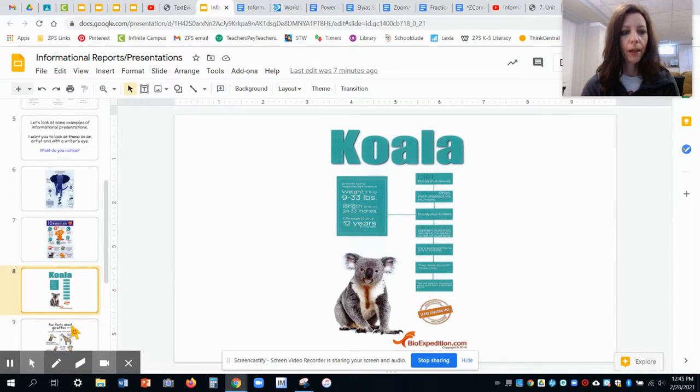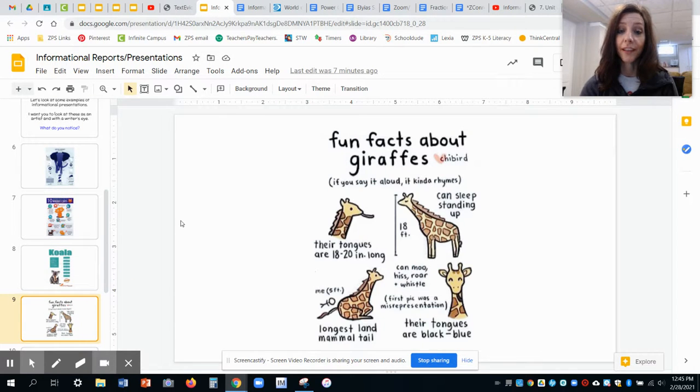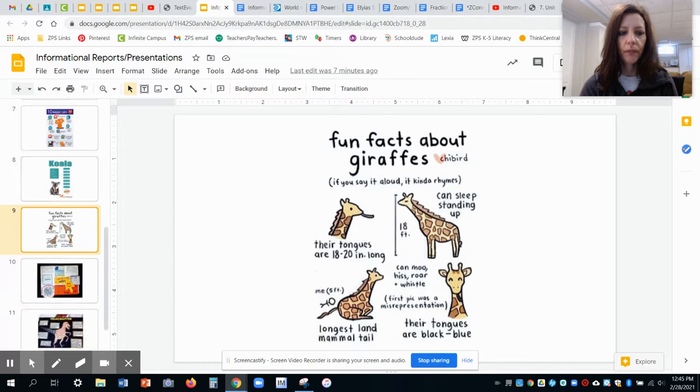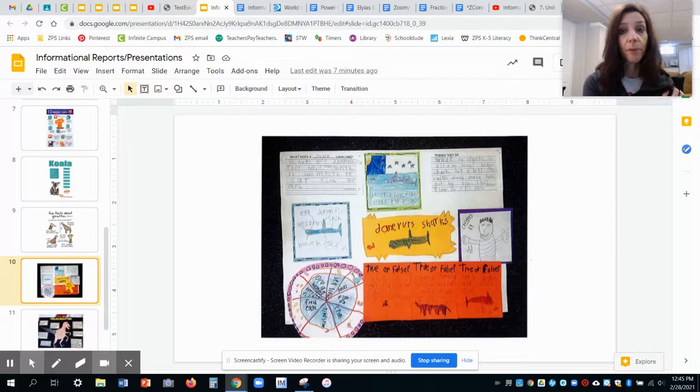Okay? Here's one on giraffes that I really like because it looks like drawings, and I love how the illustrations look on this one. Okay, so some fun facts about giraffes. Here's some more that you might be used to, like a poster that you might have done in first grade or second grade. This one is talking about dangerous sharks and about the things that they do and what they look like. A lot of information.